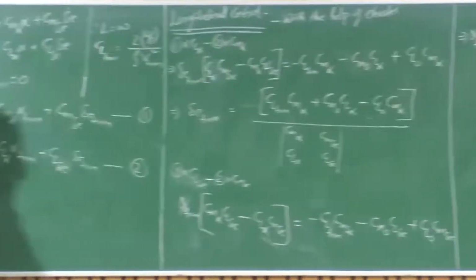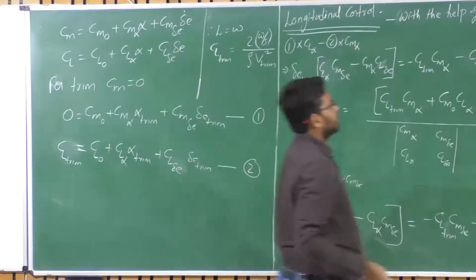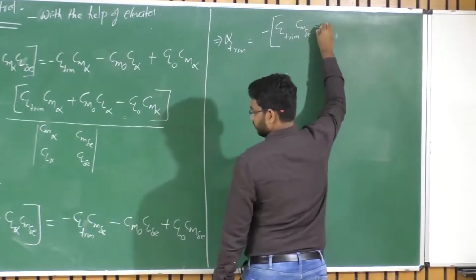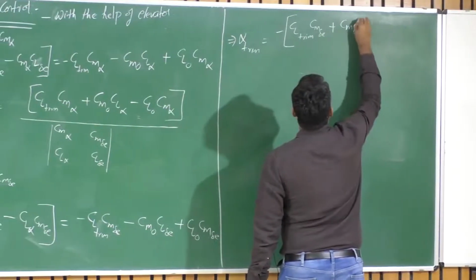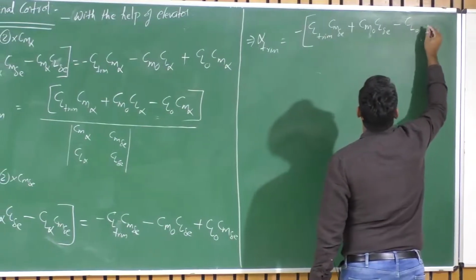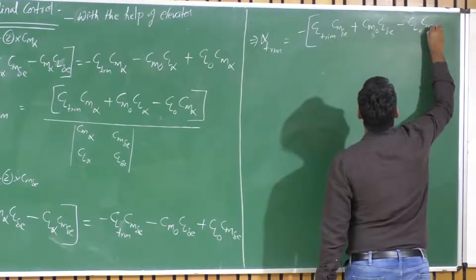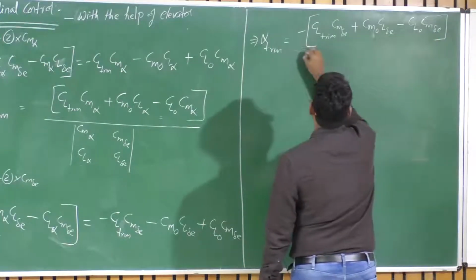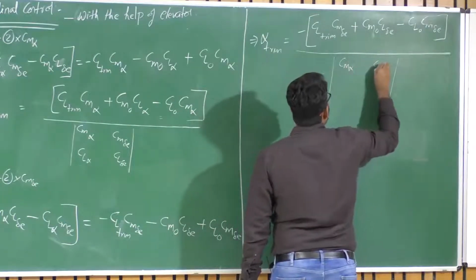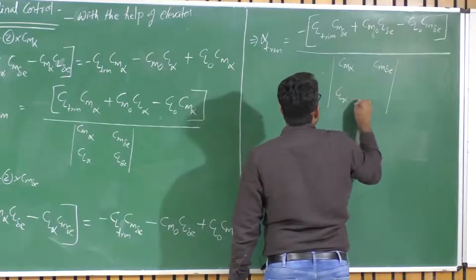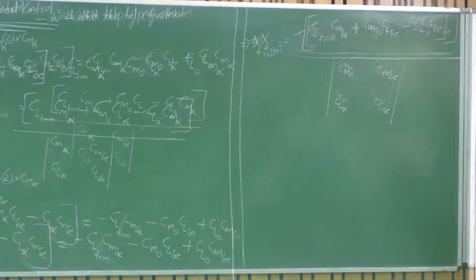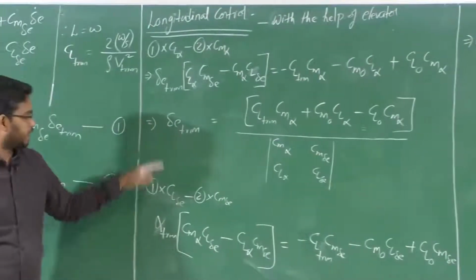Cl trim multiplied by Cm delta E here, plus Cm naught Cl delta E, minus Cl naught Cm delta E, upon the determinant Cm alpha, Cm delta E, Cl alpha, Cl delta E. Okay. Fine. So with these two equations, you can find delta E trim and alpha trim.